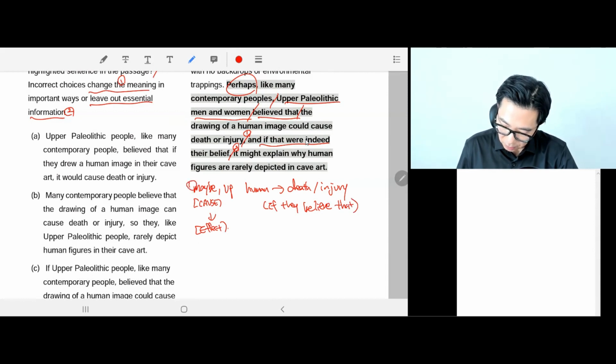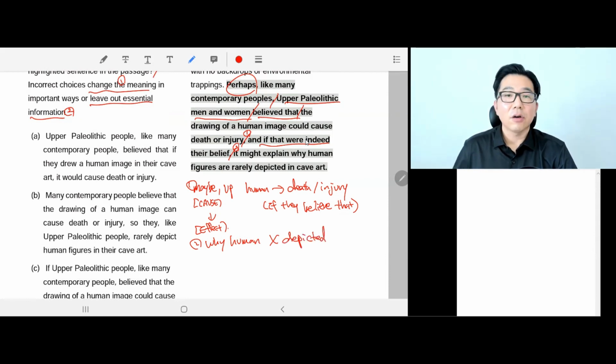What's the second part? It might explain why humans were rarely, not often, depicted in cave art. They didn't draw humans very often. They drew humans rarely. So this is a result, and this is a reason.